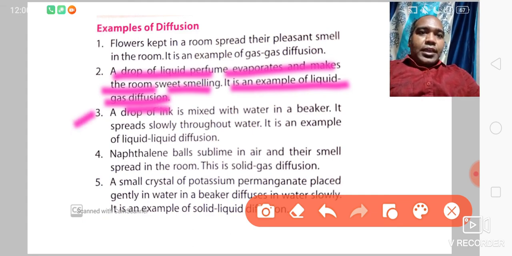A drop of ink is mixed with water in a beaker. It spreads slowly throughout the water.